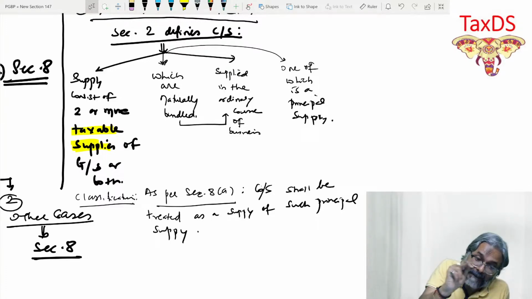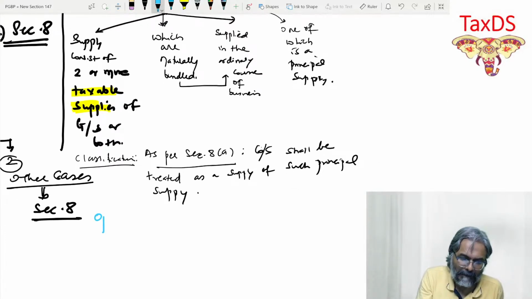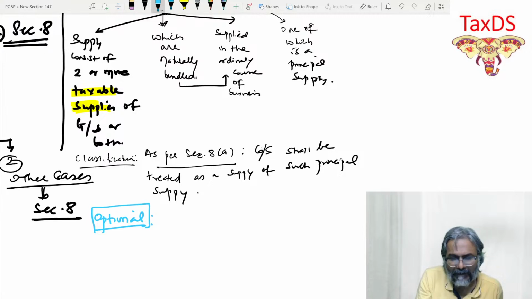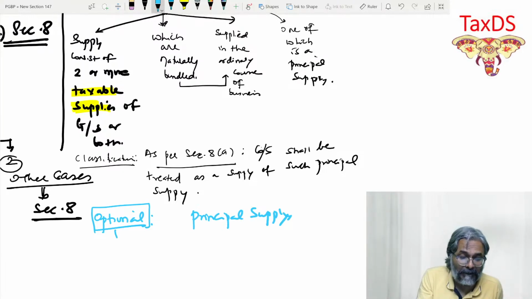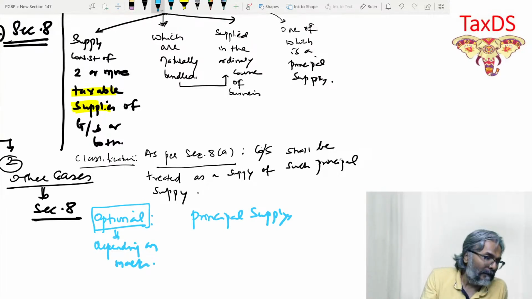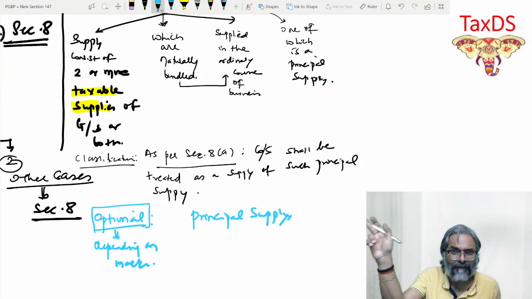Now, this is an optional thing. Ram, this is an optional thing. What is optional? That you may or you may not write. There is also a definition of principal supply, students. What is principal supply? But this you may or you may not write, depending upon the marks that it carries. If it is for 2 marks, please ignore it. So only that much is sufficient, and then the conclusion based on what is the question that they have addressed.